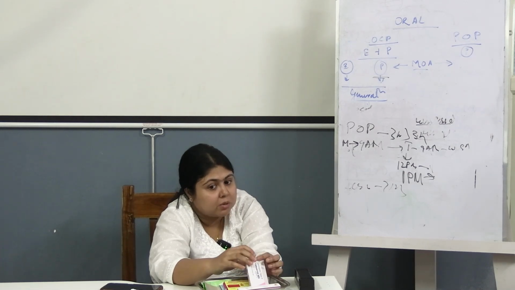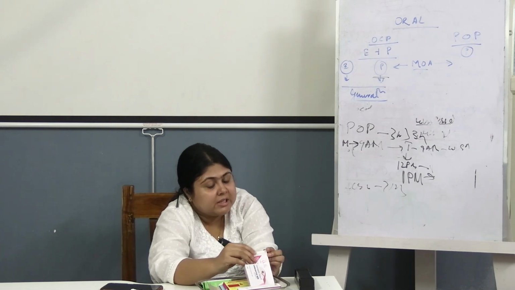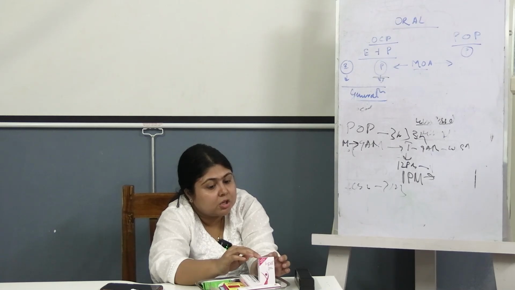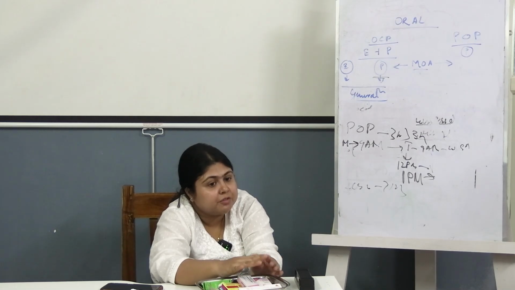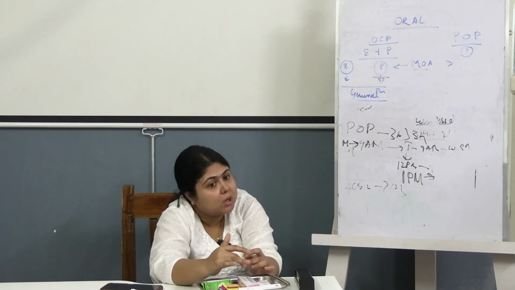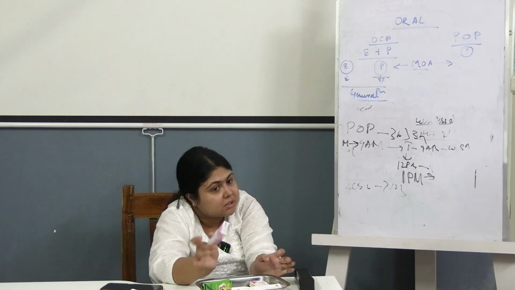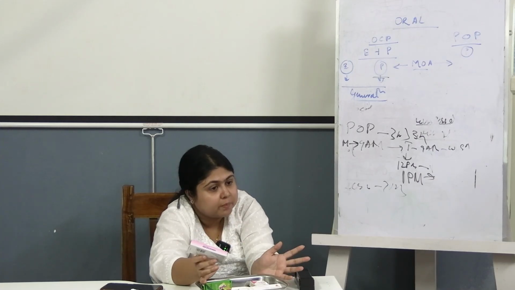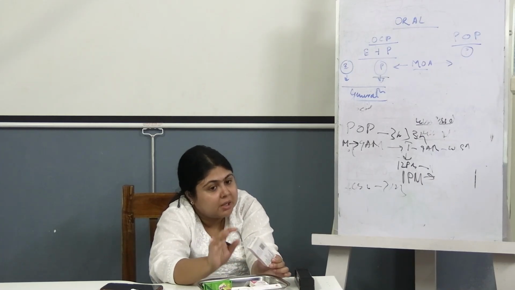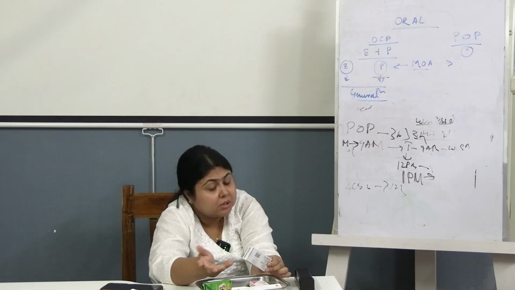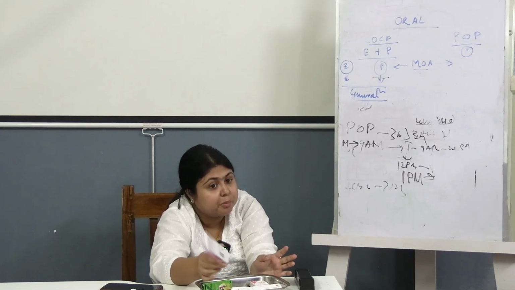Within 72 hours. We say within 72 hours, because levonorgestrel can act as an emergency contraceptive pill only when your ovulation has not occurred. If the ovulation has occurred already and you are giving this levonorgestrel, it won't work. It basically prevents the ovulation. That is why we have to give it prior to ovulation, that is within 72 hours.